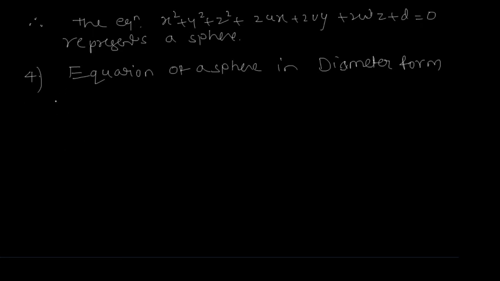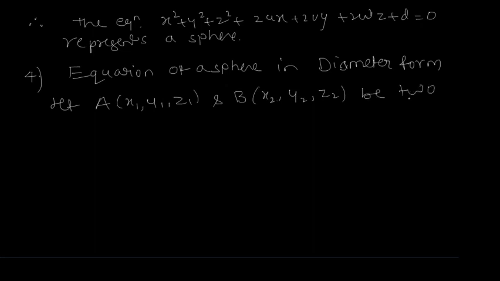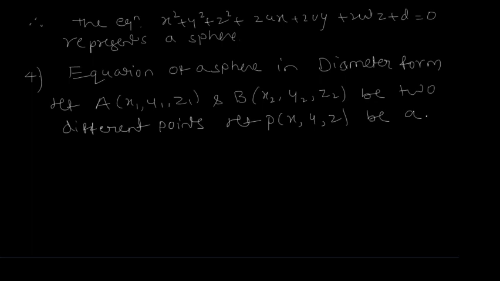Okay, here we take 2 points. Select A(x1, y1, z1) and B(x2, y2, z2), 2 different points, and let P(x, y, z) be a moving point.